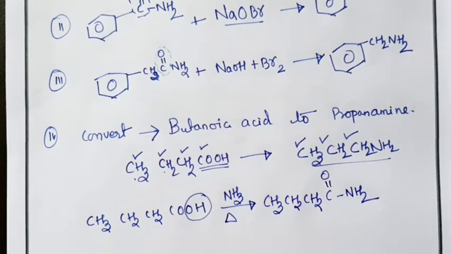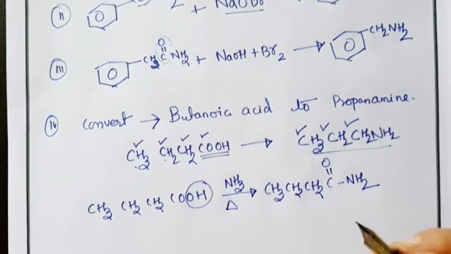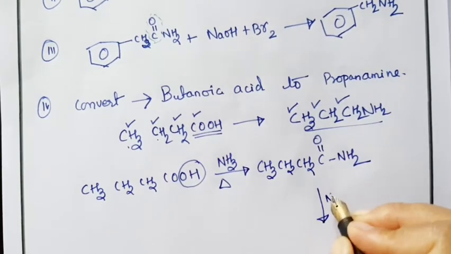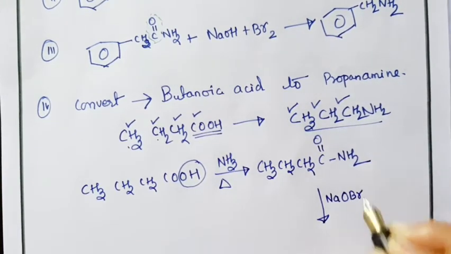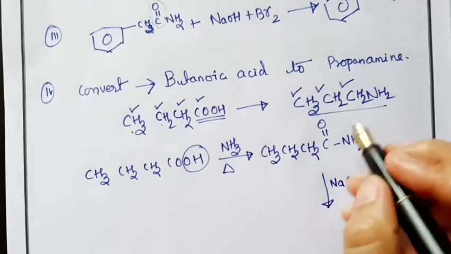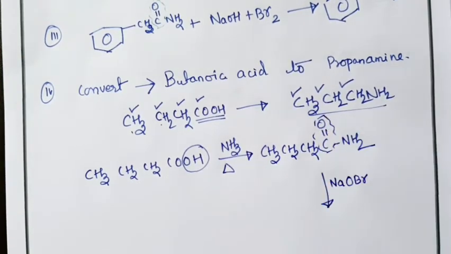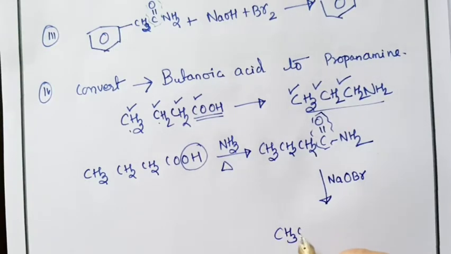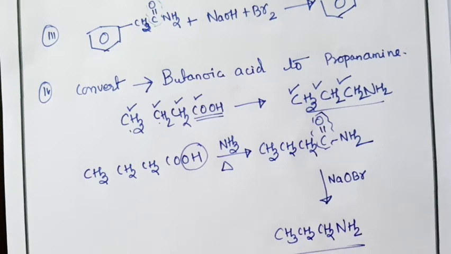Once you get the amide, you do the simple Hofmann bromamide reaction. For that the reagent you need is sodium hypobromite. Then the CO group is removed and you will get propanamine, CH3, CH2, CH2, NH2. So this is how we do the conversion.